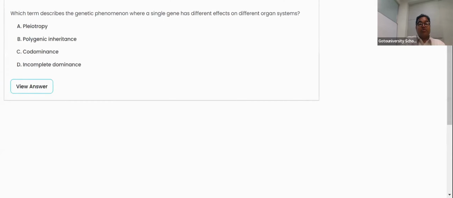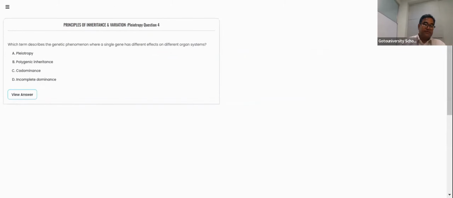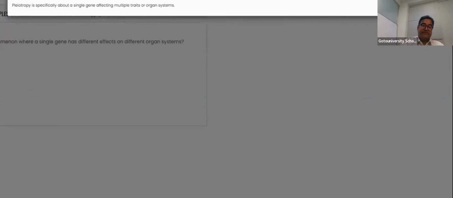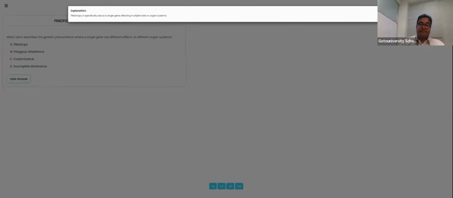So now we are coming to question number 4. Which term describes the genetic phenomenon where a single gene has a different effect on different organ systems? A single gene has different effects on different organ systems, so of course pleiotropism is the correct answer, right? Multiple traits or organ systems. So we need to choose option A as the correct answer, right?